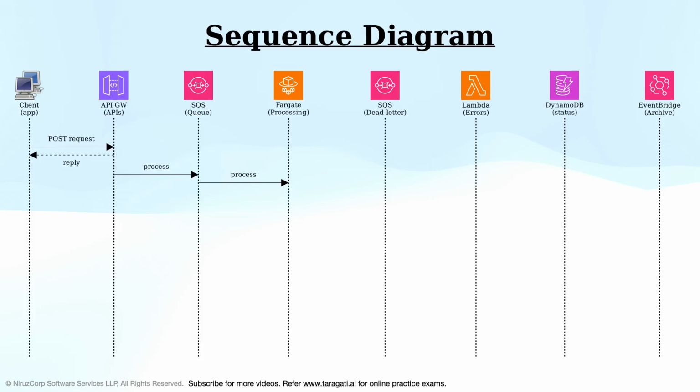Fargate pulls the message from the SQS queue and processes the event. Fargate puts the job results in the job's Amazon DynamoDB table. If the event processing fails, the SQS queue sends the event to the dead letter queue, DLQ.